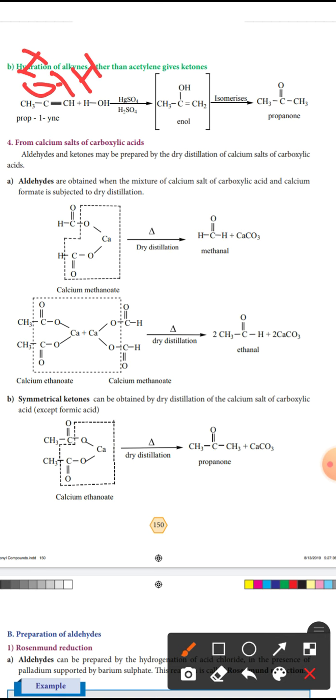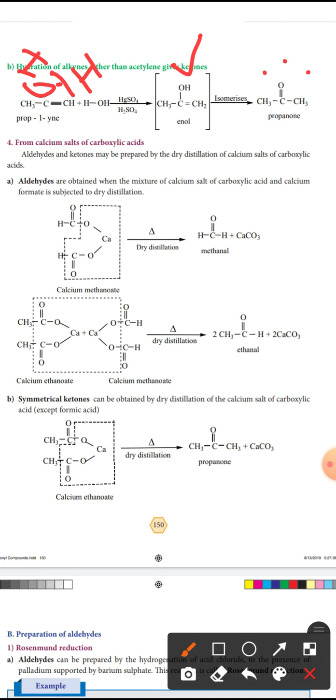So the compound is CH3 single bond COH double bond CH2. Then you should write the isomer CH3 C double bond O CH3. It is a ketone, propanone, 3 carbons, so propanone.